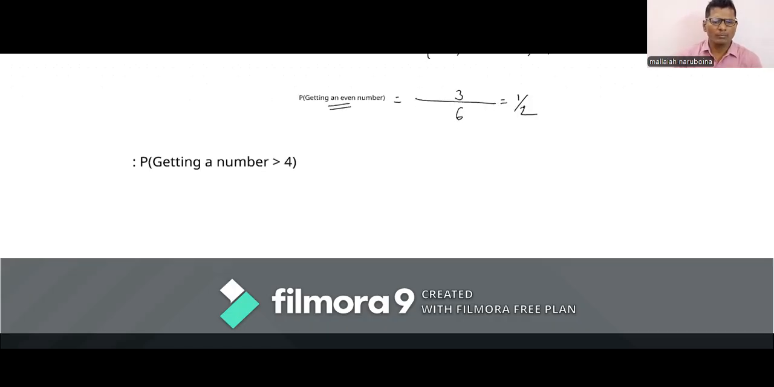Next question is probability of getting a number greater than 4. So we have sample space 1, 2, 3, 4, 5, 6.